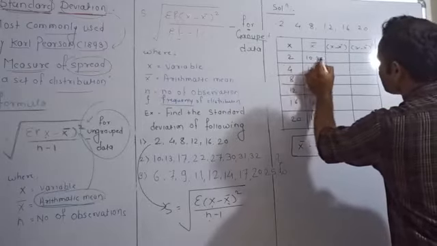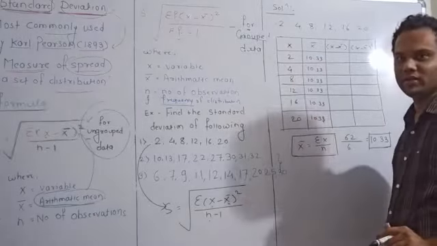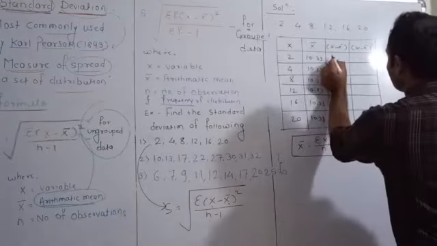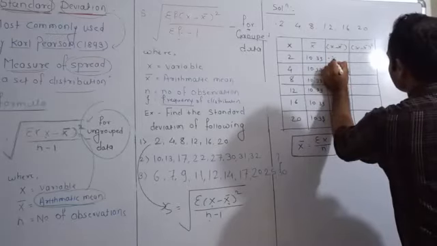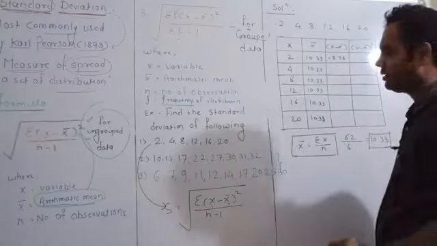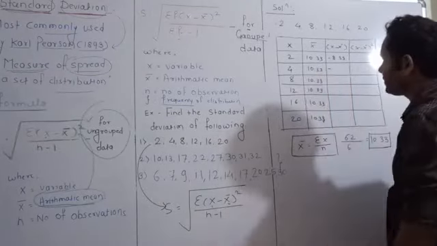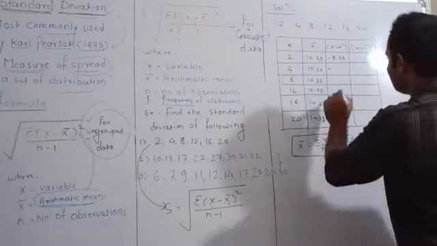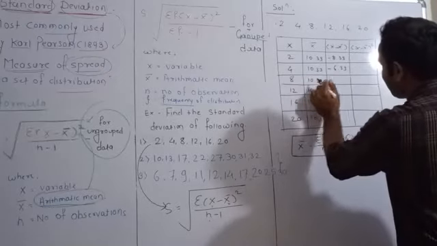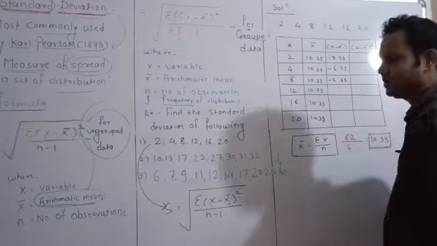Then you have to find out the value of x minus x bar. So what is x minus x bar? 2 minus 10.33 becomes minus 8.33. Then 4 minus 10.33 becomes minus 6.33. Then 8 minus 10.33 becomes minus 2.33.